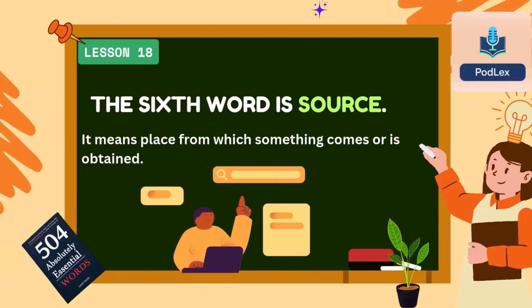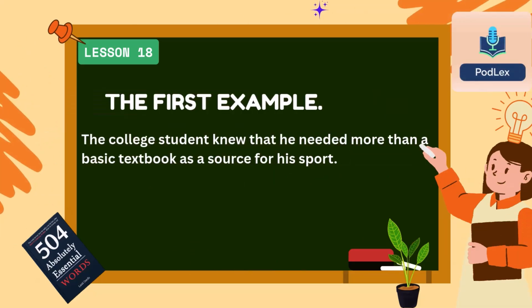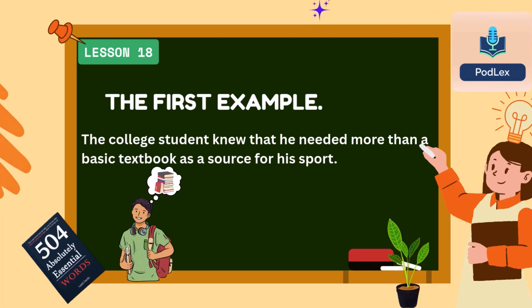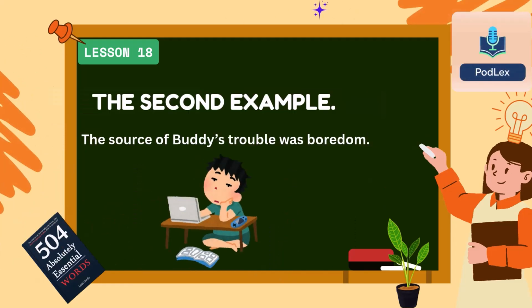The sixth word is source. It means place from which something comes or is obtained. The first example. The college student knew that he needed more than a basic textbook as a source for his sport. The second example. The source of Buddy's trouble was boredom.